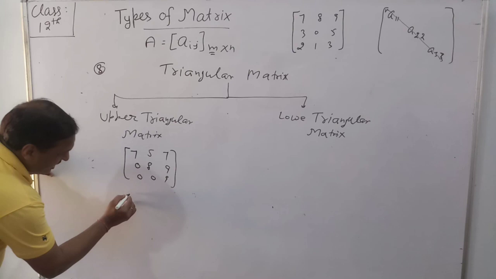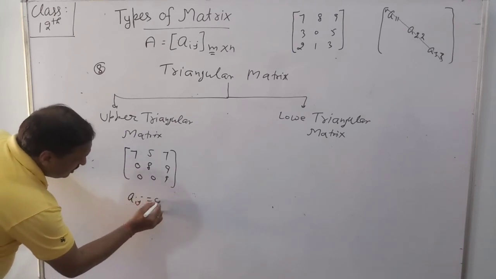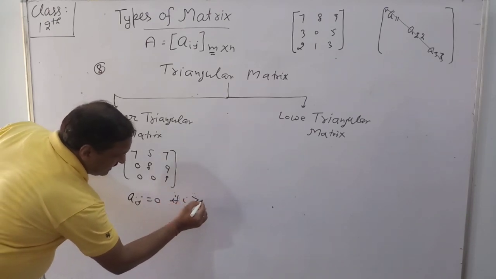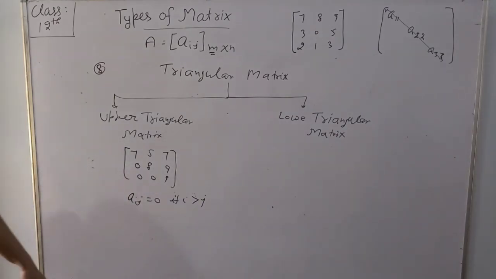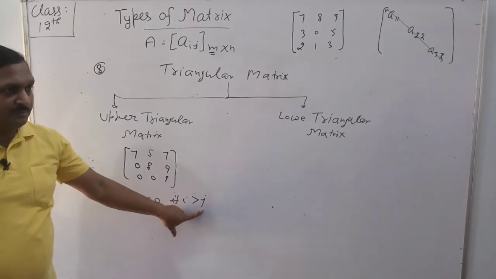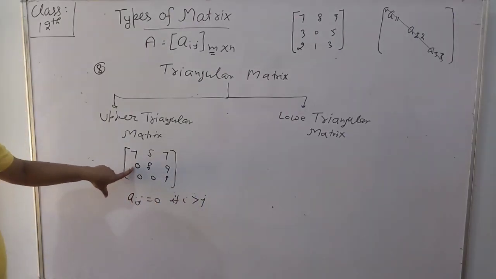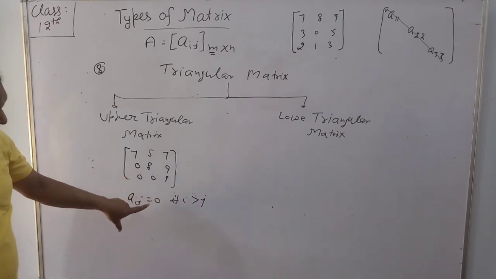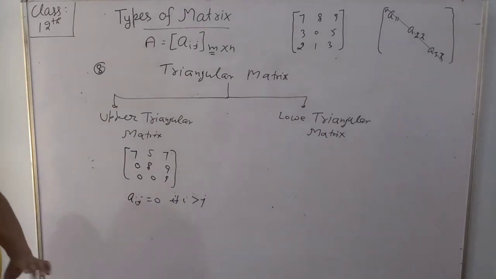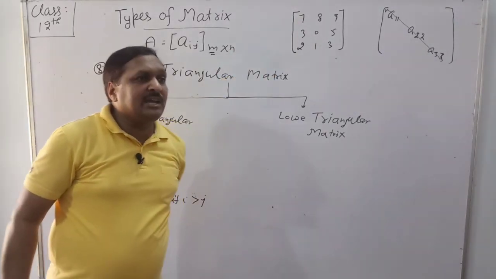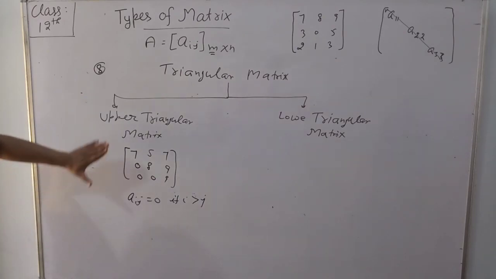Note, aij is equal to 0 if i is greater than j, for those elements where row is greater than column: a21, a31, a32. If all elements below the principal diagonal are 0, then we can say that matrix is an upper triangular matrix.